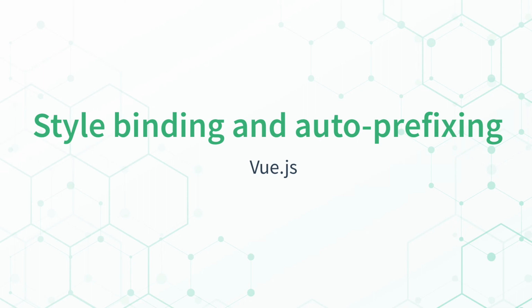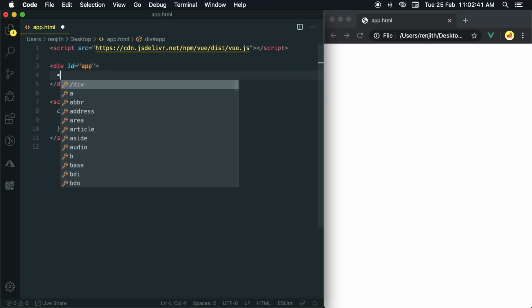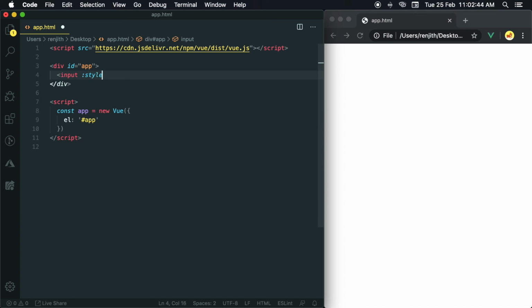Style binding and auto prefixing. Some of the CSS properties require vendor prefixes. The transform property is one of them. Vue will automatically detect those properties and add appropriate prefixes when updating the styles. Let's check it. Create an input and bind the style object to style.